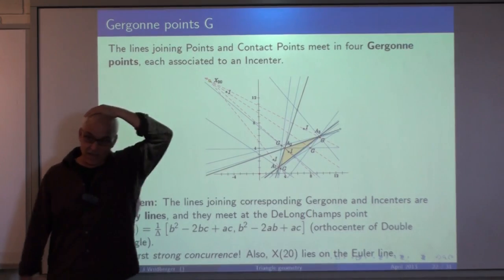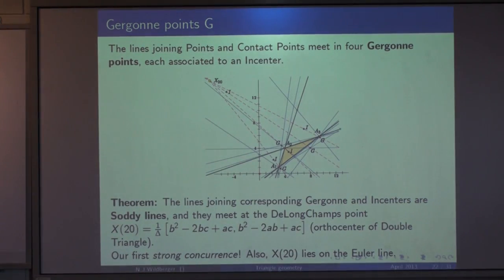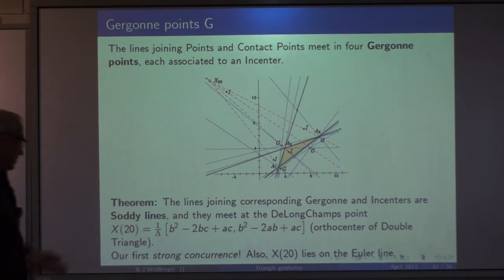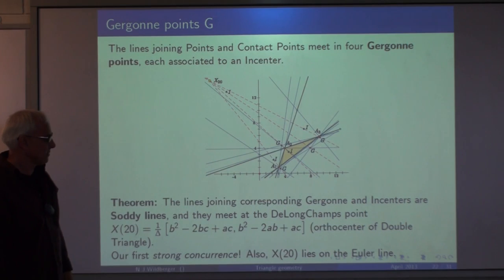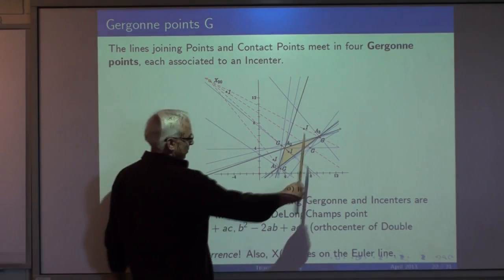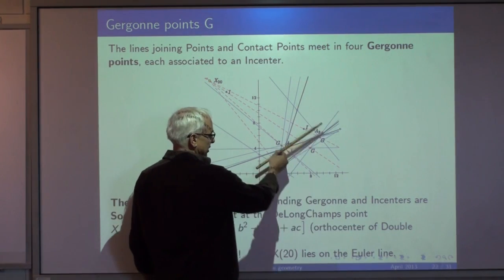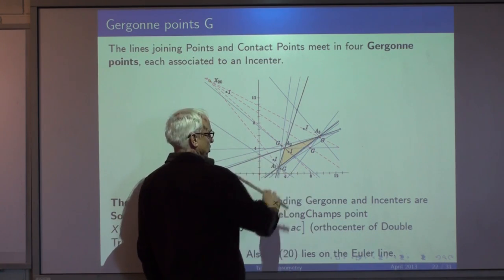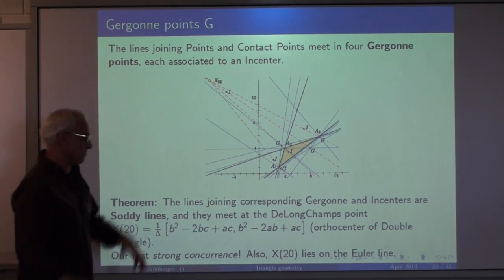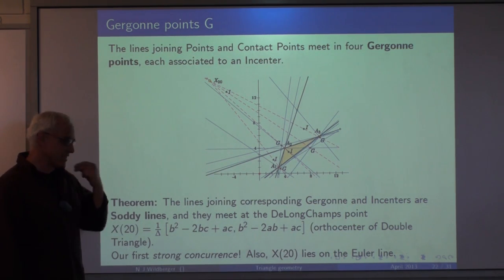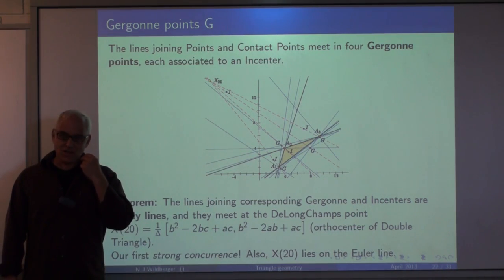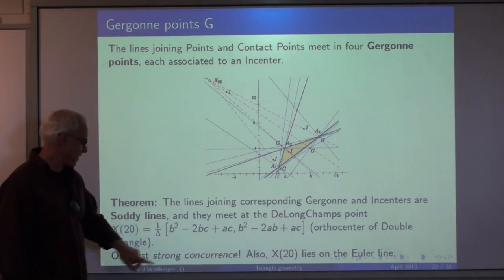And the point at which they concur is the de Longchamps point, and here is its formula in terms of our coordinates. It turns out to be the orthocenter of the double triangle. The double triangle is the triangle that you get by drawing parallel sides to the three sides of the original triangle, parallel to the other sides. So it's a bigger sort of two-fold extension of the triangle. All right, so that's an example of a strong concurrence.